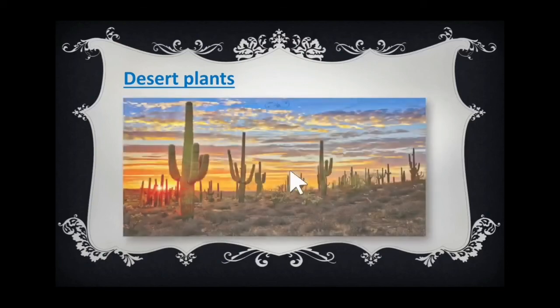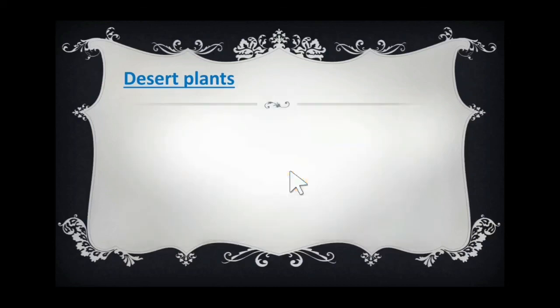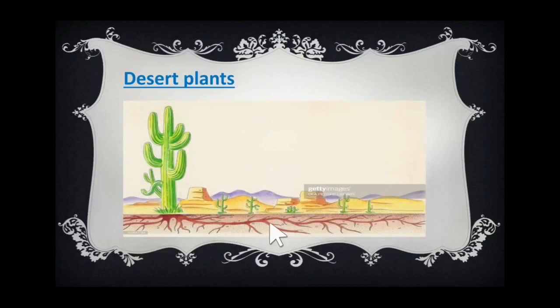Such type of desert plant have spreading roots, like this, spreading roots to reach every available drop of water. They will store the water when it rains, and then they use it during the long period of dry weather. So, the desert plants can stay for a long time without taking much water.